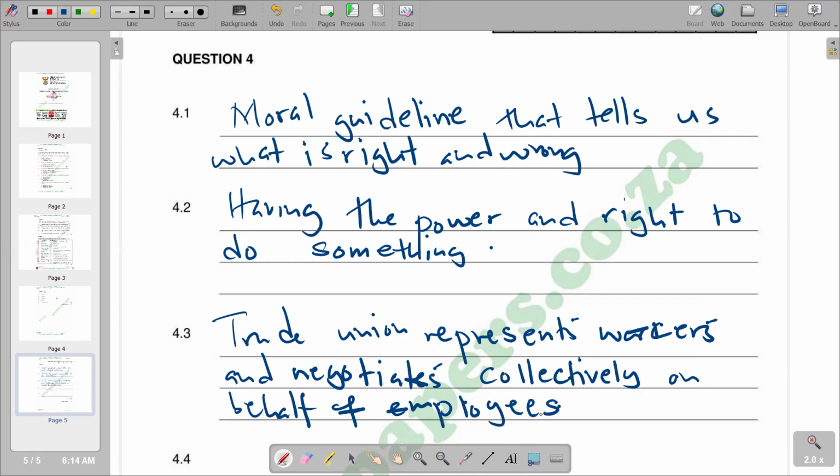So we are saying trade unions represent workers and negotiate collectively on behalf of employees, which are the workers. So basically, that's what we have in terms of trade union.